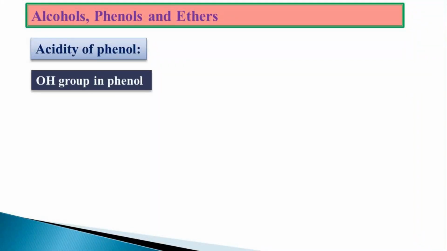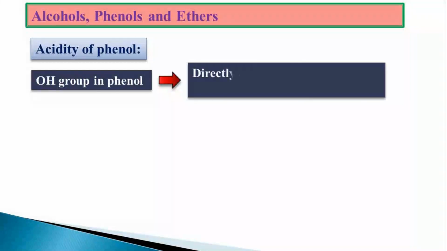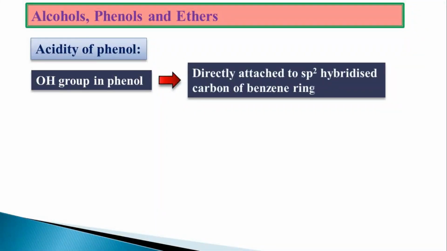Next one, acidity of the phenol is mainly due to OH group in the phenol, which is directly attached to sp2 hybridized carbon of the benzene ring. As you know, sp2 hybridized carbon will be more electronegative in nature, because first year you have studied, as the percentage s character increases, electronegativity increases.